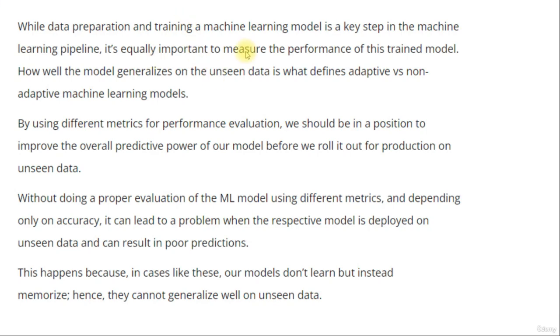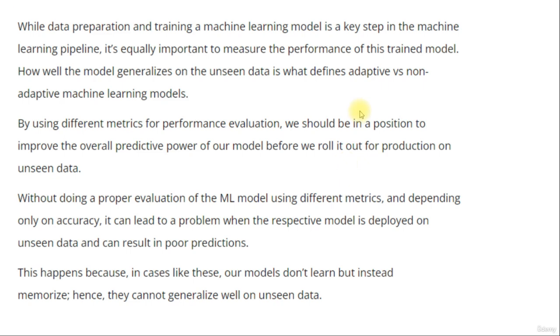While data preparation and training a machine learning model is a key step in the machine learning pipeline, it's equally important to measure the performance of this trained model. How well the model generalizes on unseen data is what defines adaptive versus non-adaptive machine learning models. By using different metrics for performance evaluation, we should be in a position to improve the overall predictive power of our model before we roll it out for production on unseen data.